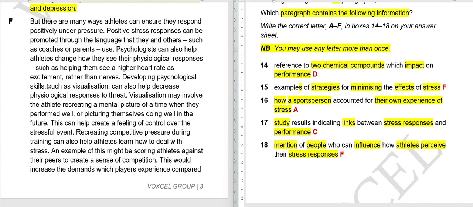Psychologists can also help athletes change how they see their psychological responses, such as helping them see a higher heart rate as excitement rather than nerves.